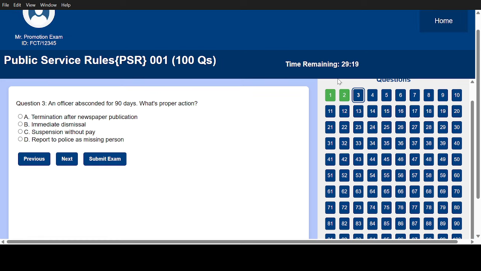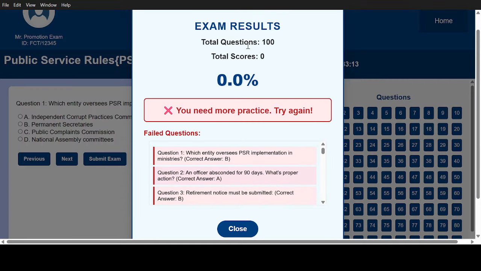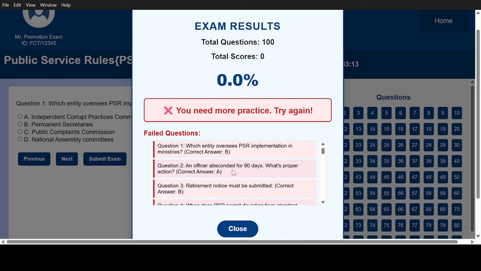So in 34 minutes, let me refresh and see. In 34 minutes, you are expected to answer 100 questions, which is fair enough. And if you are done, you submit. This is what you see. You see the number of the questions, you see your scores, percentage, then remarks. Then the questions you've not really answered or the one you got wrongly, also here. If you are done, you close.